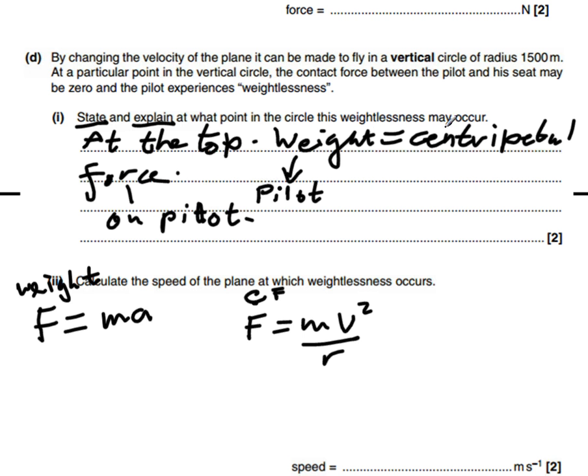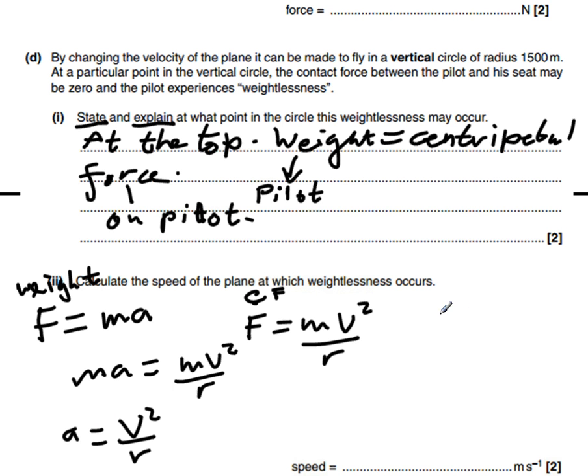And we want it where the weight and the centripetal force are the same. So we want it so that ma equals mv squared over r. We can do a little bit of cancelling here. We can cancel the masses, so we're just left with the acceleration. So here, centripetal acceleration is v squared over r.